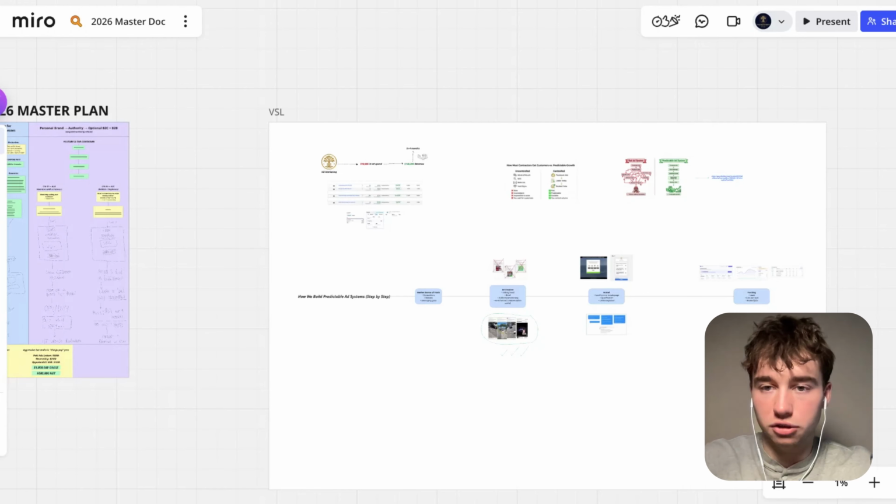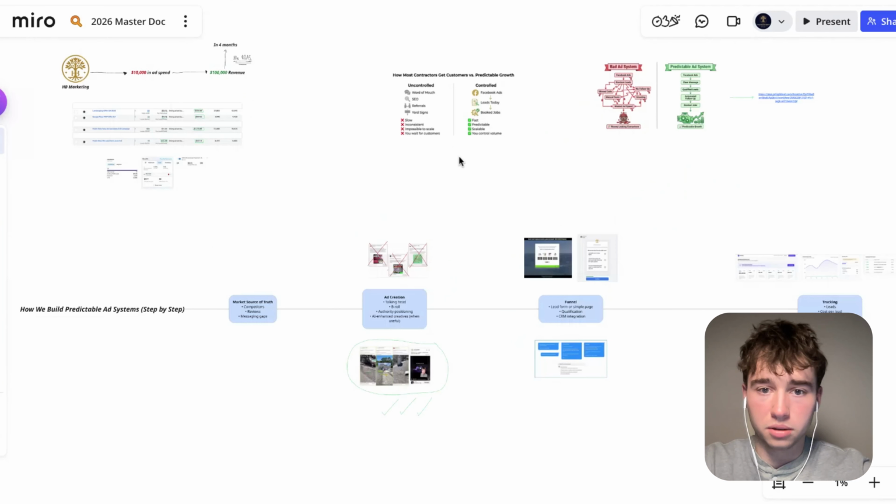Cool. So I'm just going to give ChatGPT this last little frame here. I'm going to get you guys insight into what's happening on this side of the fence. So yeah, we'll see how fast it responds. Normally it takes a minute. So yeah, this is essentially how we're laying out the VSL right now.